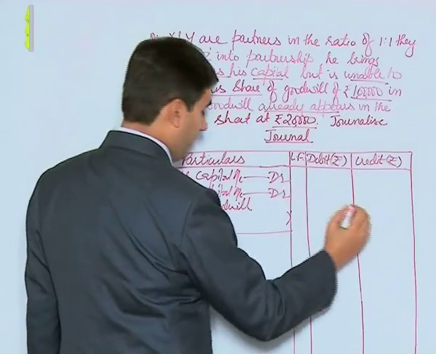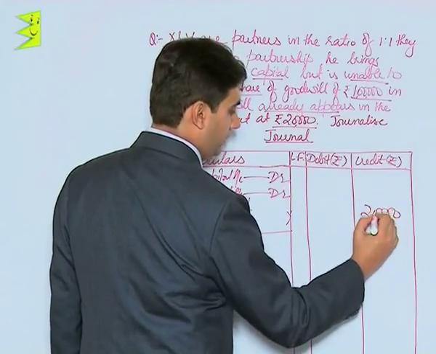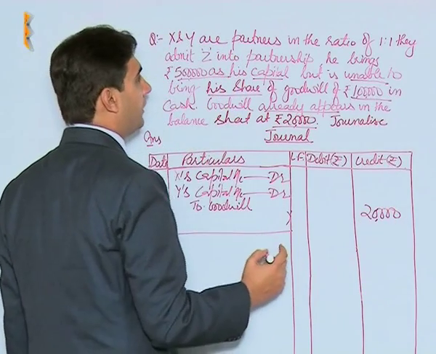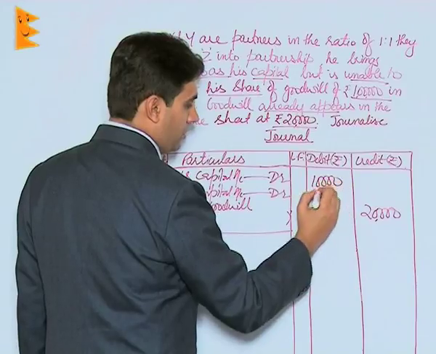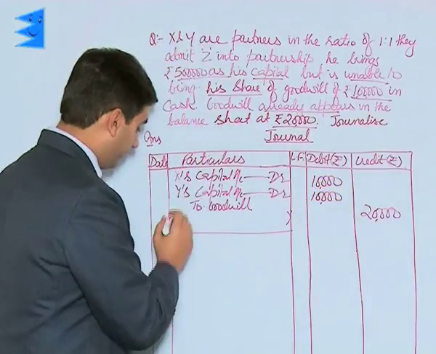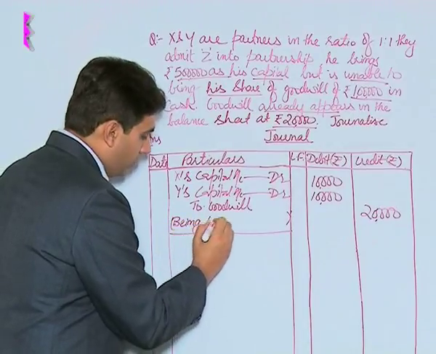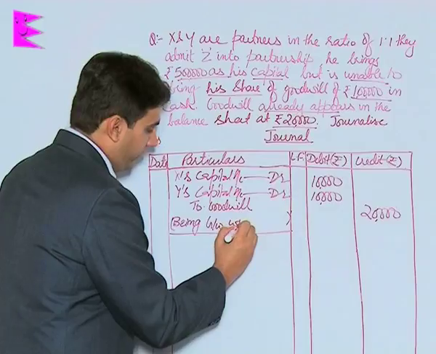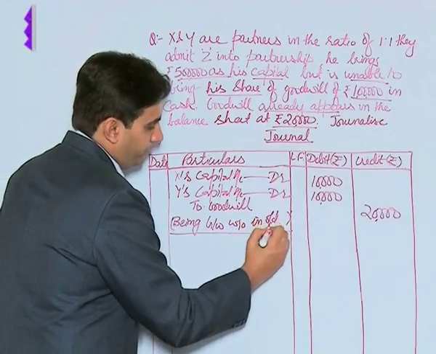The amount of goodwill is 20,000 that was appearing in the balance sheet, and this would be written off in the old ratio, that is 1:1. So 10,000 and 10,000. Then narration would be being goodwill written off in old ratio.